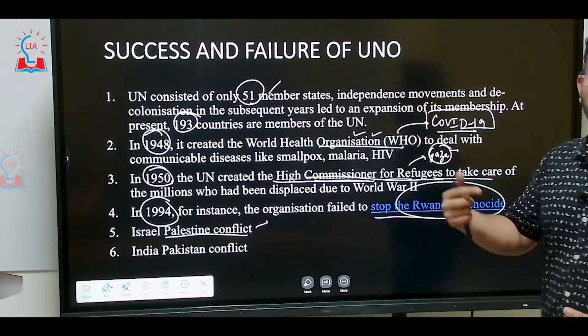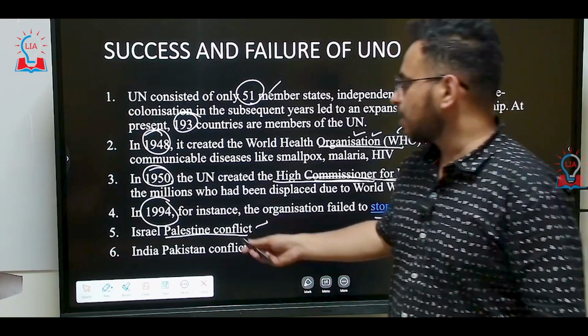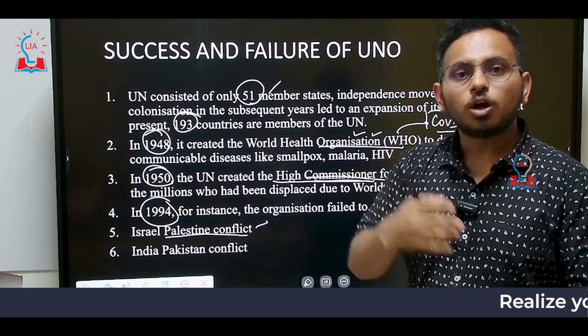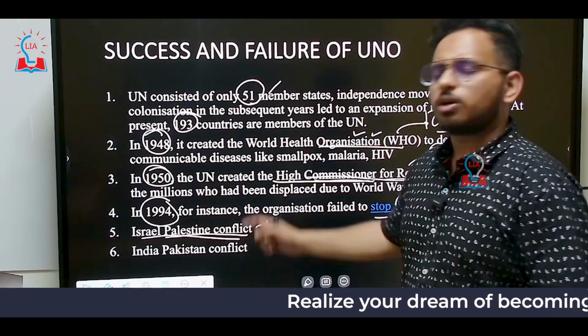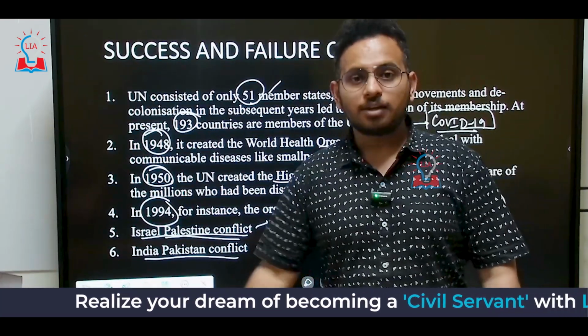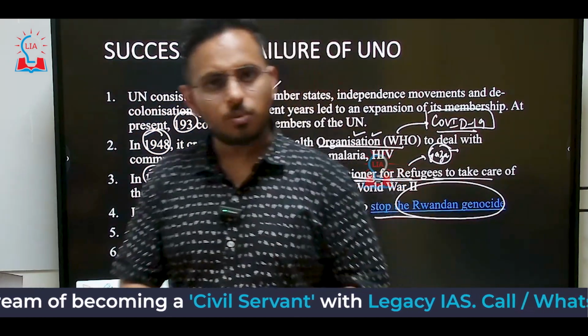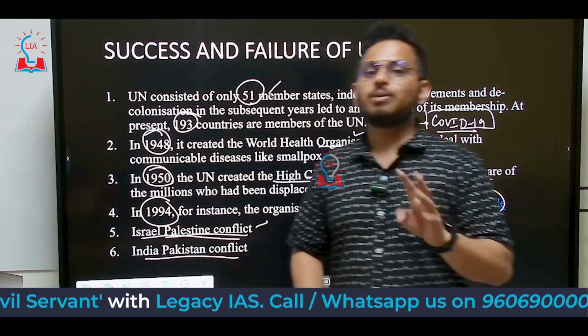So after the setting up of the United Nations organization, this conflict came into existence, the Israel and Palestine conflict. It is one of the biggest failures of the United Nations organization. Look at India and Pakistan: we have fought wars. In 1947 we fought a war, in 1965 we fought a war, in 1971 we fought a war, and in 1999 also we fought a war, which means we fought 4 important wars between the neighbors.